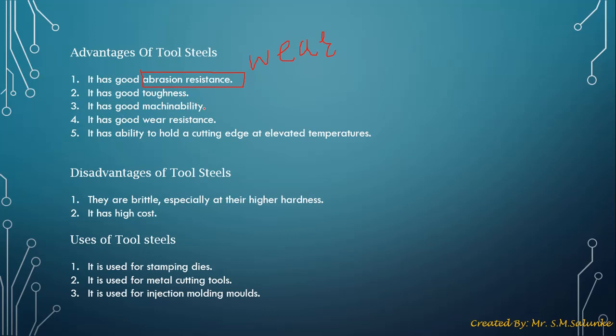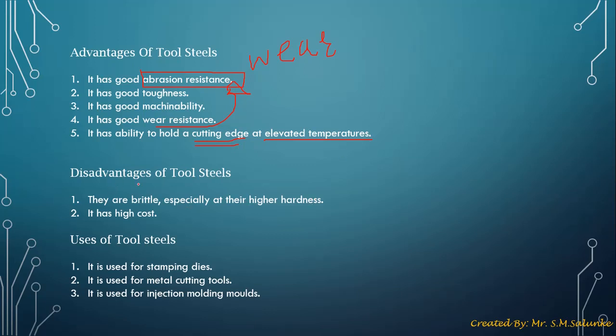It has a good machinability. It means it can be given any shape, can be given any form because of its good machinability. Next, it has a good wear resistance. This is a sub part of abrasion resistance only. And next is it has the ability to hold a cutting edge at an elevated temperature. Cutting edge is nothing but the edge of a tool which is used for making cuts on a metal. This cutting edge remains sharp even at an elevated temperature, so that we can use the tool steel for performing different operations at higher temperature levels.